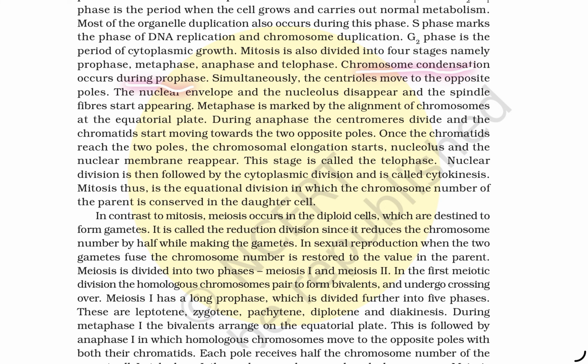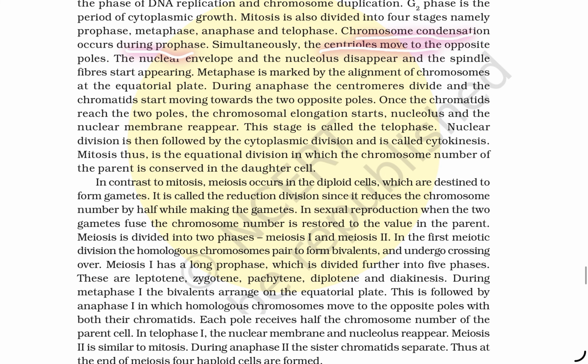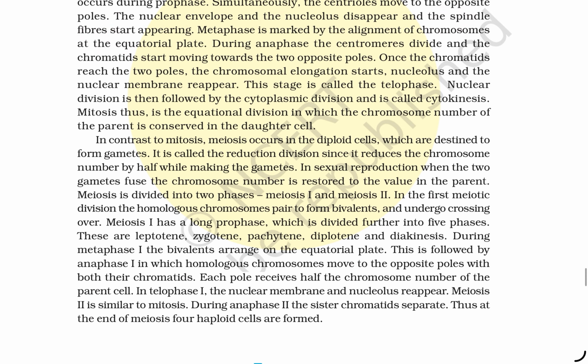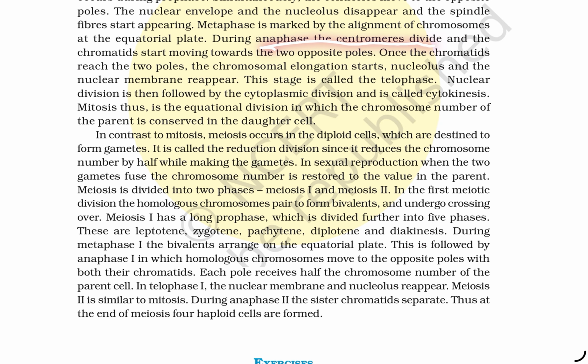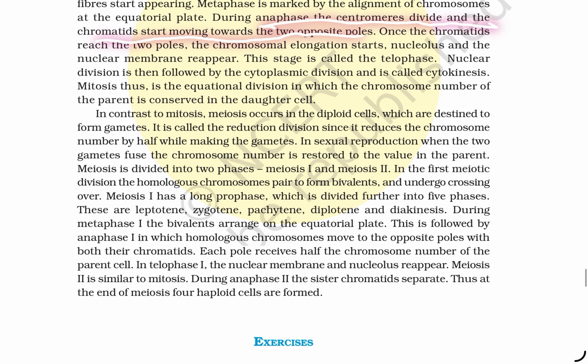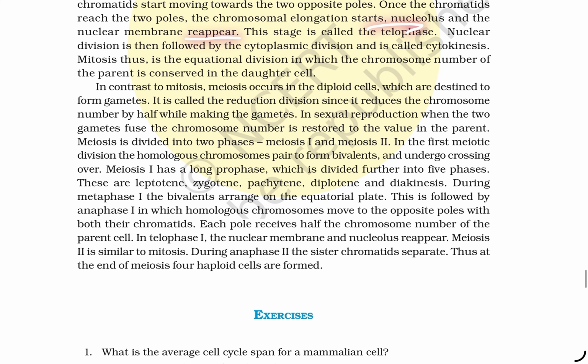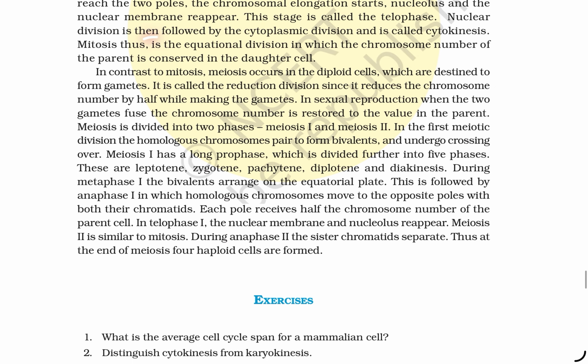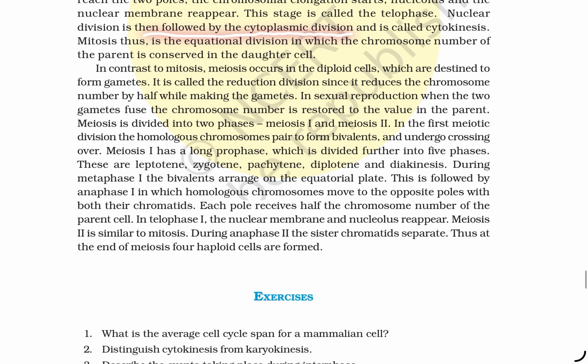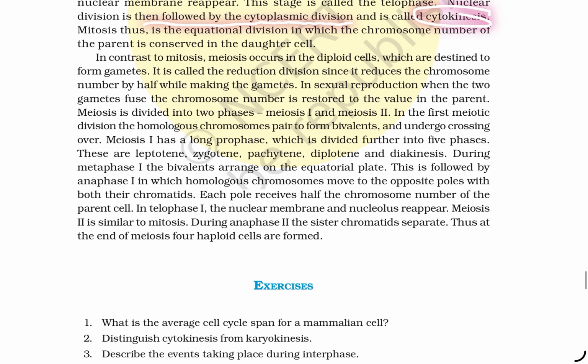Chromosome condensation occurs during prophase. Simultaneously, centrioles move to the opposite poles, the nuclear envelope and the nucleolus disappear, and the spindle fibers start appearing. Metaphase is marked by alignment of chromosomes at the equatorial plate. During anaphase, the centromere divides and chromatids start moving towards the opposite poles. Once the chromatids reach the opposite poles, chromosomal elongation starts, and the nucleus and nuclear membrane reappear. This stage is called telophase. The nuclear division followed by cytoplasmic division is called cytokinesis.